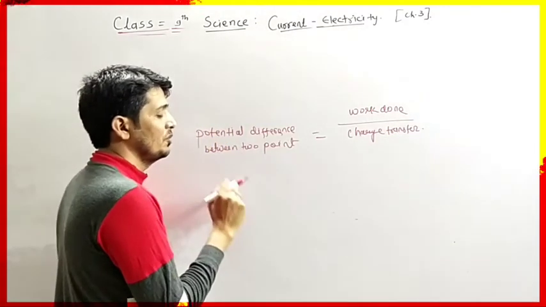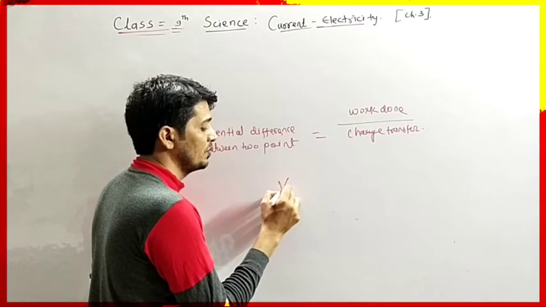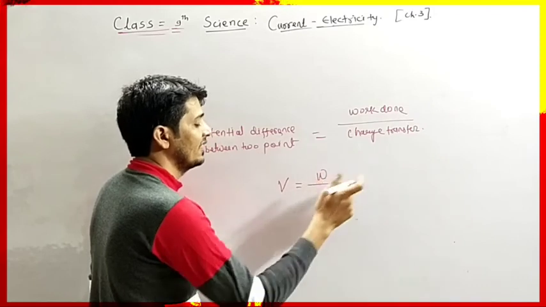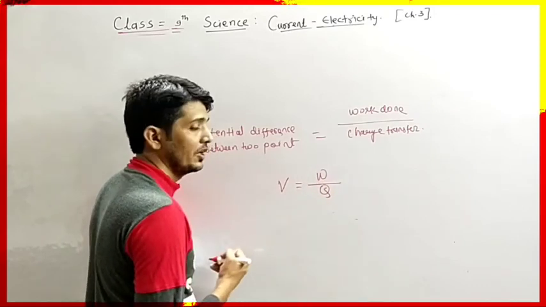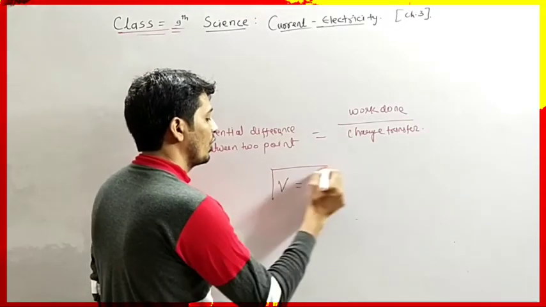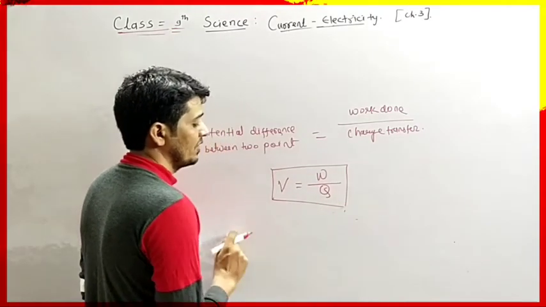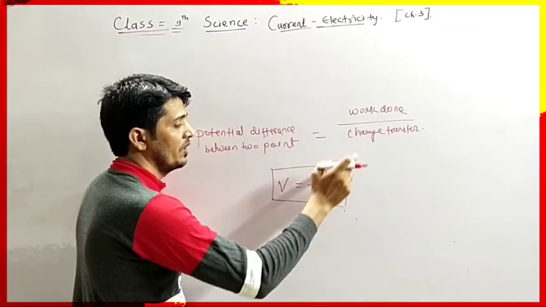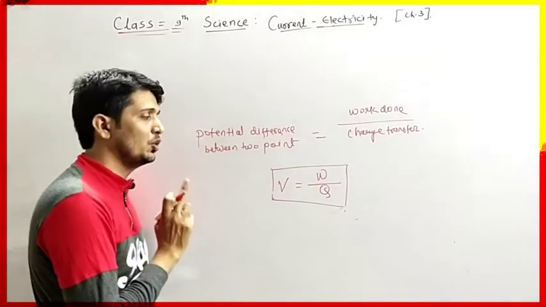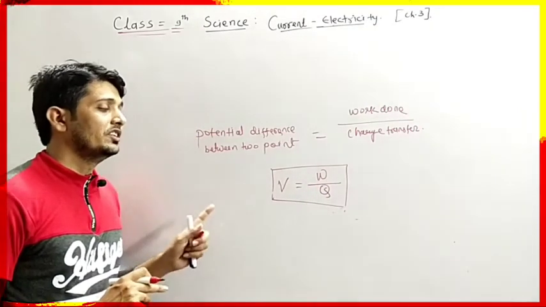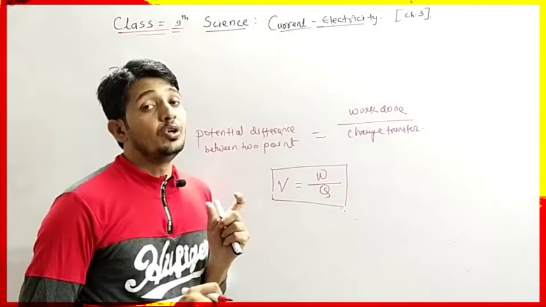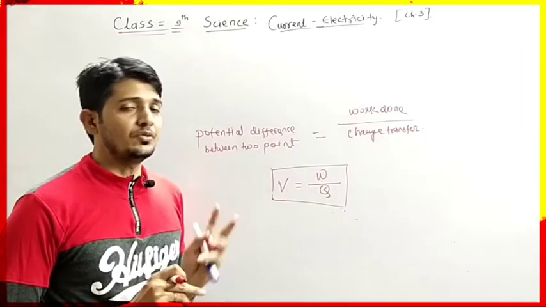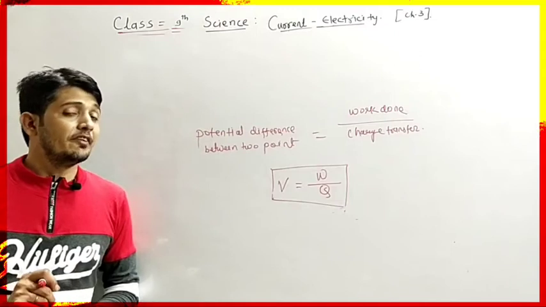So the difference in potential between 2 points is represented by V, work done is represented by W, and charge transferred is denoted by Q. This is the formula for calculating potential difference: V equals W divided by Q. W is work done, Q is charge, and V is potential difference between 2 points. This formula is very useful, and we will use it in our next part, where we will solve a few numericals based on such formulas. So write down this formula, then we will move further.